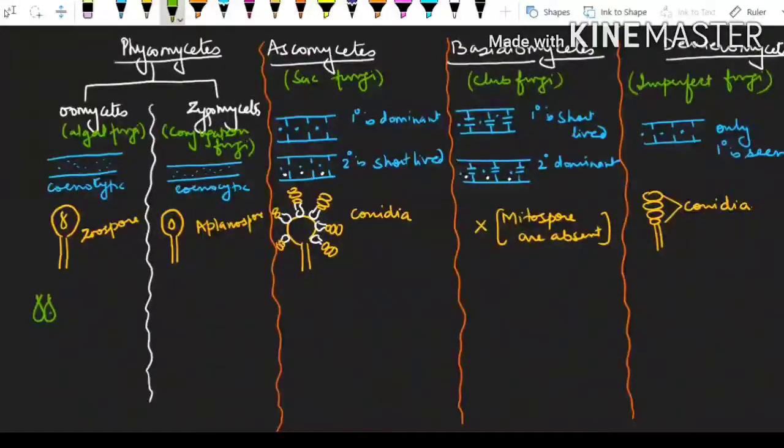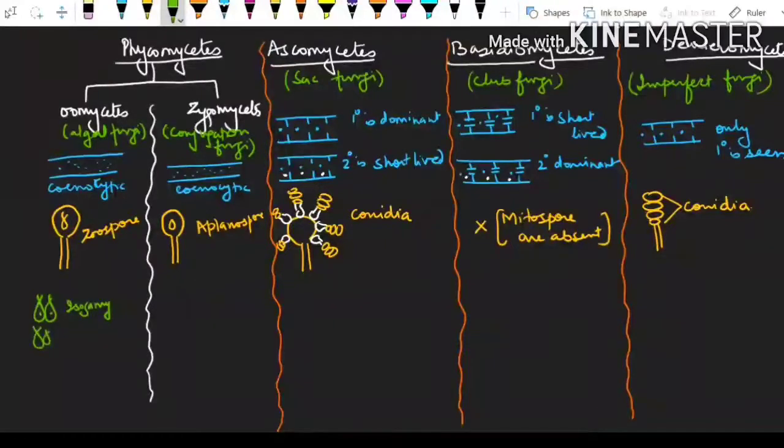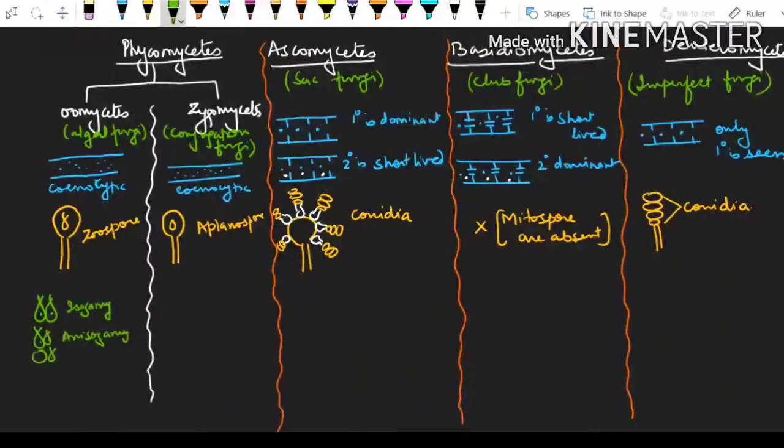This is isogamous. They'll be showing anisogamous also. And they'll be showing oogamy also. So they are showing all methods of the plasmogamy, that is planogametic copulation is shown by them.